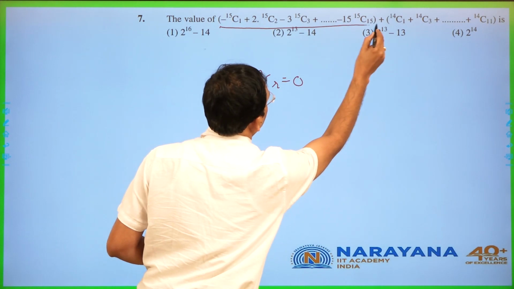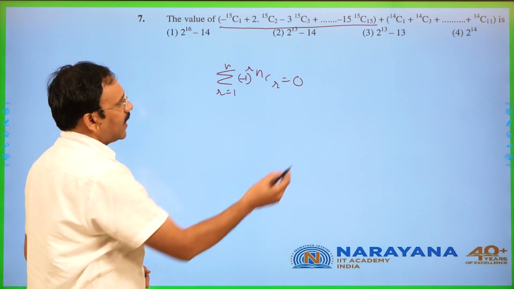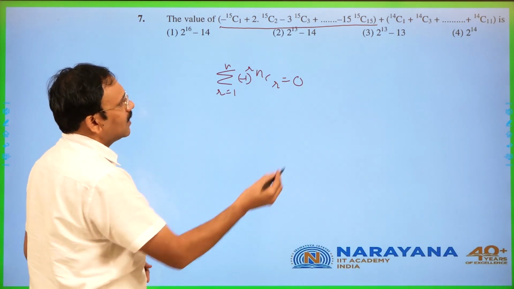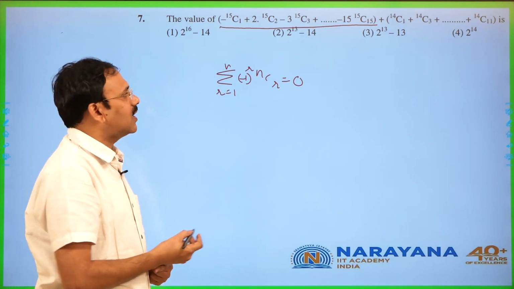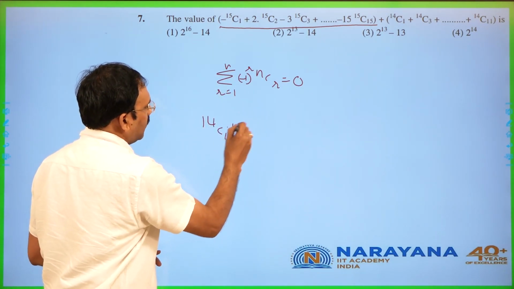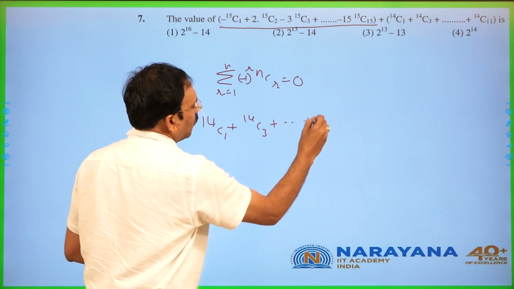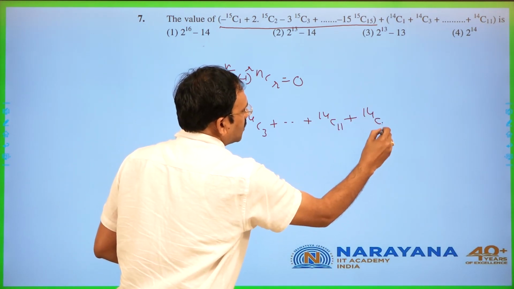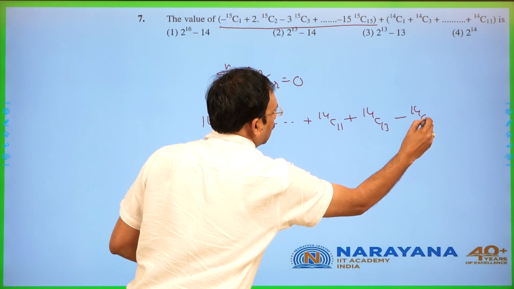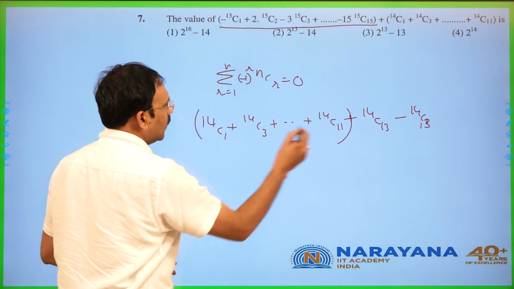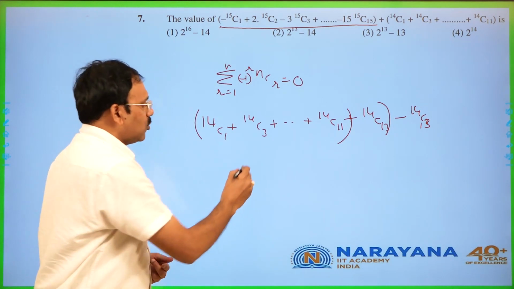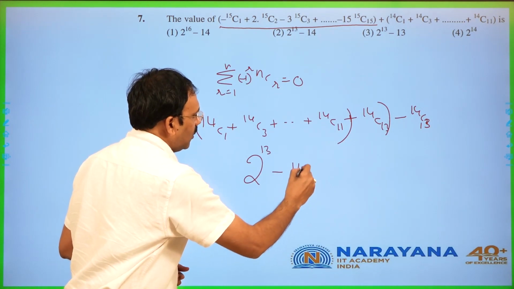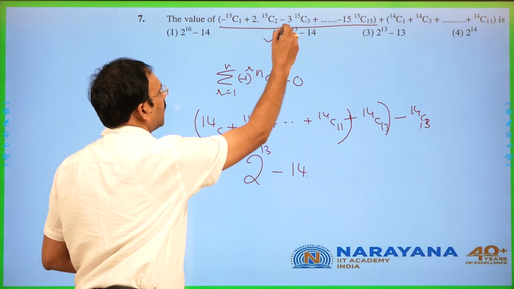With this you can say that the first bracket is going to be 0, whereas the second one is the sum of all binomial coefficients with odd suffixes. But do remember 14C13 is not given. So 14C1 plus 14C3 plus and so on up to 14C11 is given. So let us add and subtract 14C13. Now if you take up to this part, it is going to be 2 power n minus 1, 2 power 13 minus 14 is the answer.